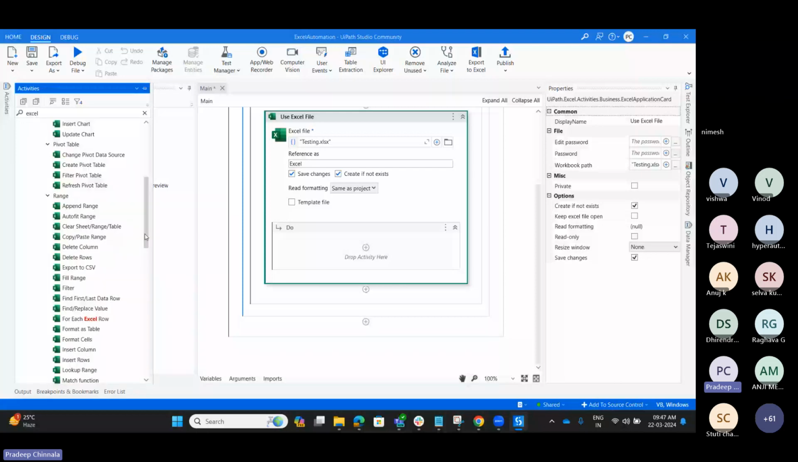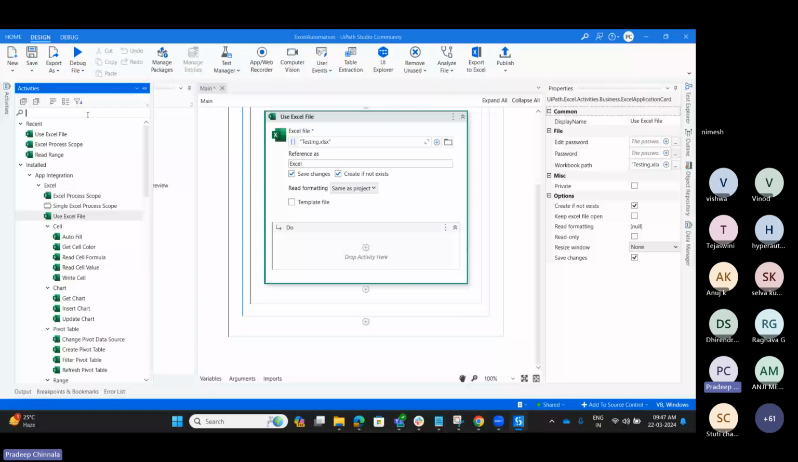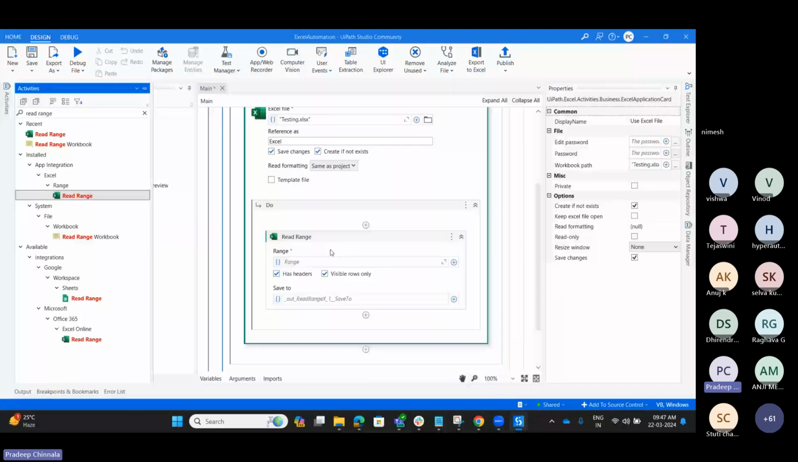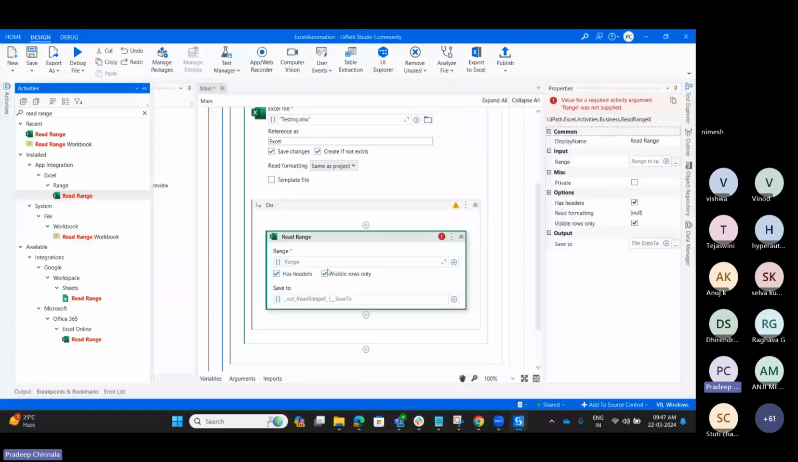I want to read the Excel file, so I have used the read range activity. I am dragging the particular activity here. This read range activity will read the data from the Excel.